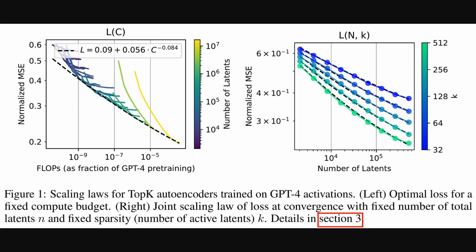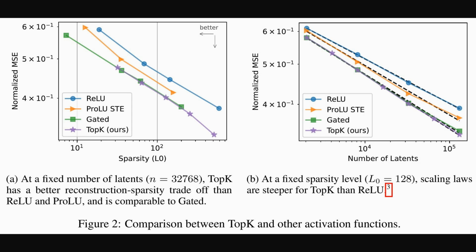This predictability is key. Building on that, this next figure compares their top K approach to other activation functions. On the left, with a fixed number of latents, top K shows a better trade-off between reconstruction error, that's the mean squared error, or MSE, and sparsity, which is the L0 norm, or count of active features.